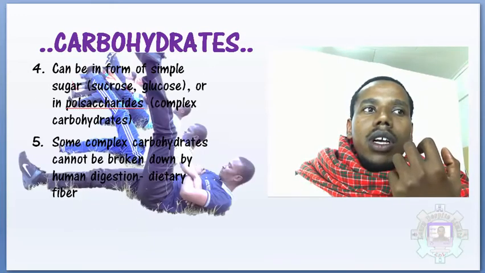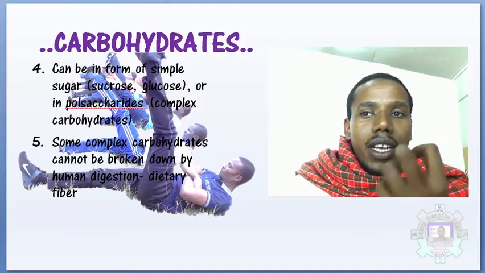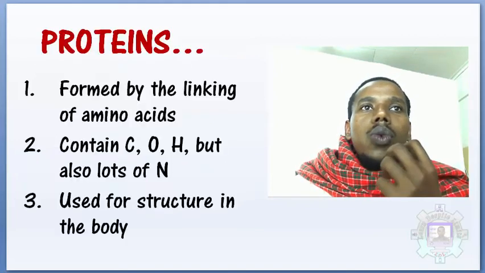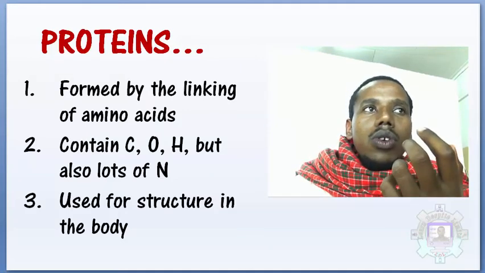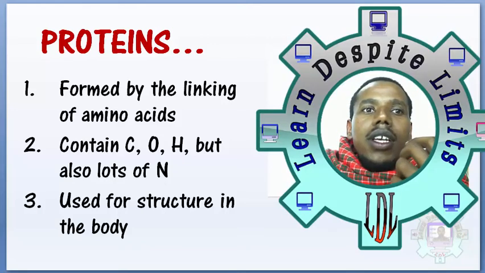We also talked about carbohydrates. These are helpful to us because they give us energy. Apart from that, we also talked about protein. We get that from plants like legumes, beans, and so on. We also get protein from fish, milk, meat, and eggs.